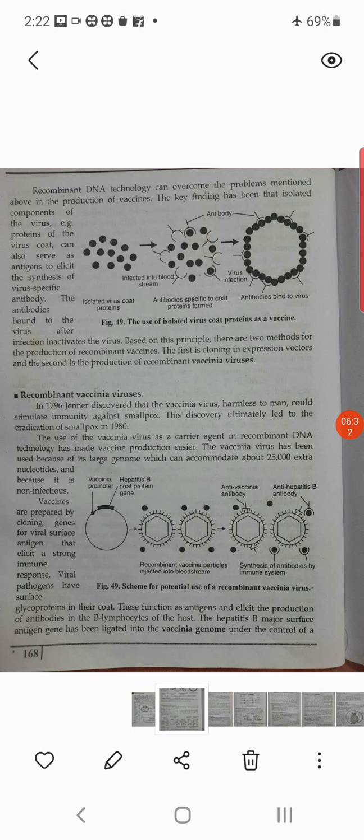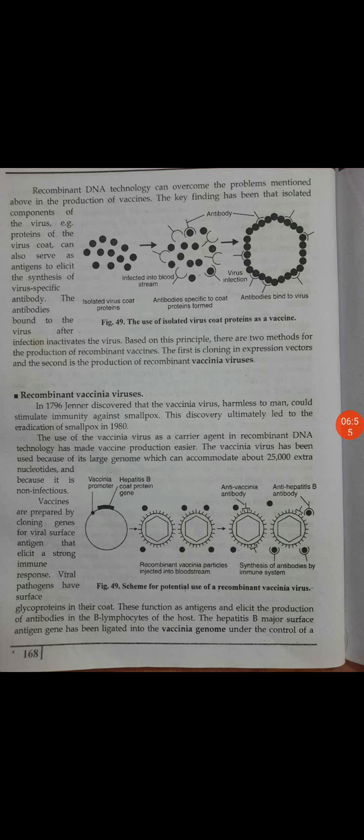So to overcome this problem, we have to use the proteins of the virus coat, and that we have to produce and use as a vaccine. Vaccine means when it gets inside the body, it will induce the body to produce antibodies against that protein coat. So this technology is now used in the production of the COVID vaccine.